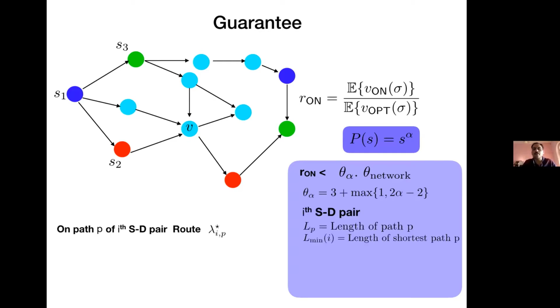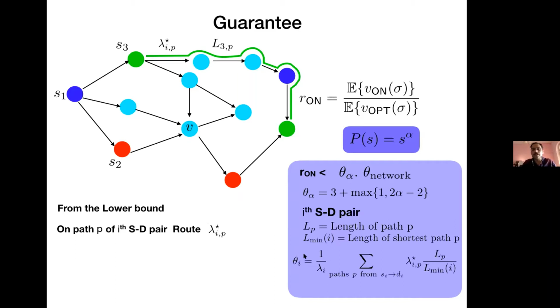So let's say LP is the length of a path for a particular source destination pair. So for the ith source destination pair, let LP be the length of the path P. And among all such paths, let Lmin be the length of the shortest path. So we are isolating a single source destination pair. LP is the length of the path P and Lmin is the length of the shortest path among all such paths for the ith source destination pair. And remember, lambda star IP is found by solving the convex program. So even the guarantee theta network depends on the solution of this lambda star IP.